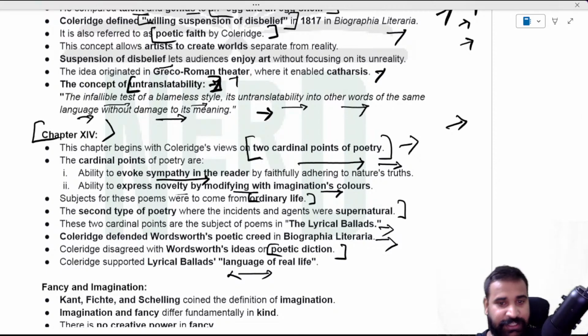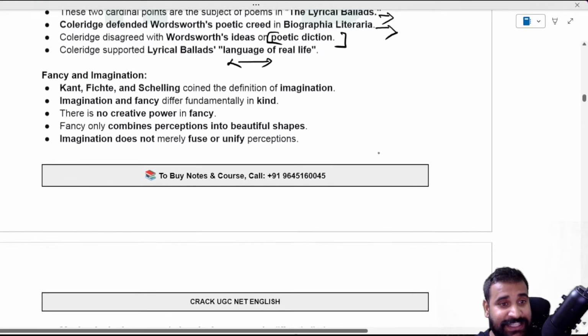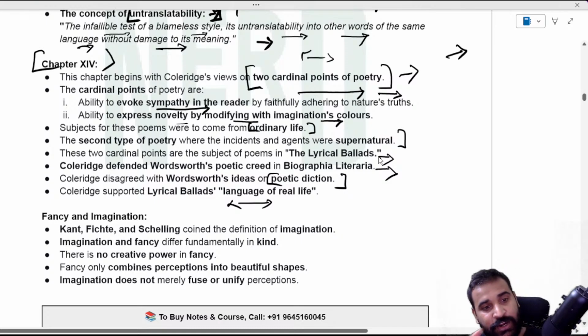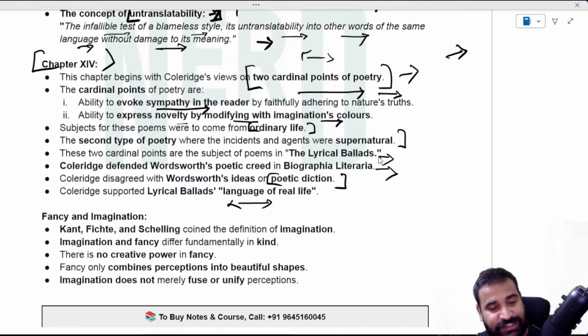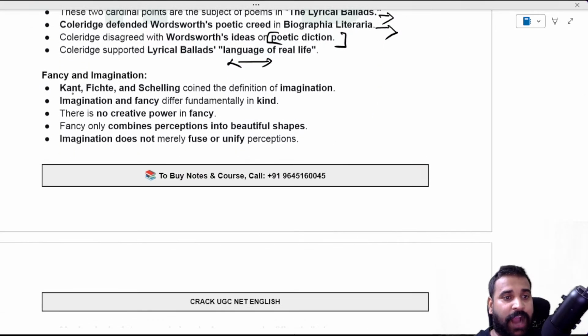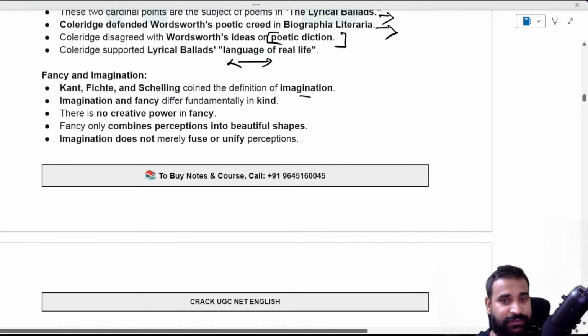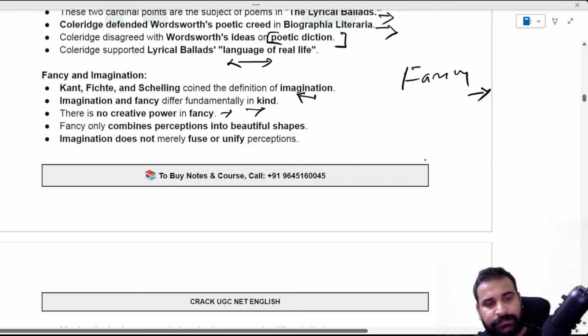In chapter 14 itself, not only the two cardinal points of poetry, but we also have fancy and imagination. They are completely two different things. As I told you, remember the plastic fancy and all, Schelling. So here he is actually replying. Kant, Fichte, and Schelling coined the definition of imagination. Imagination and fancy differ fundamentally in kind, and there is no creative power in fancy. So when there is fancy in the poem, there is no creativity in it.